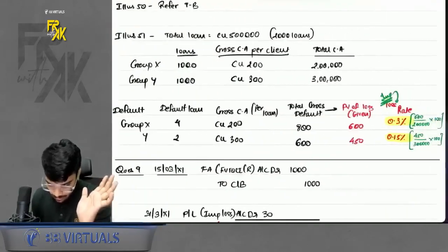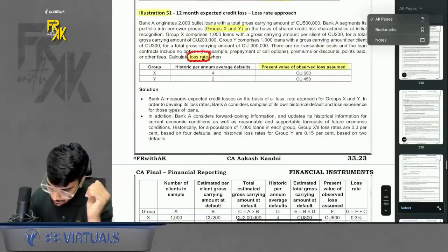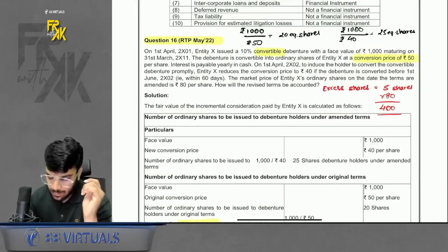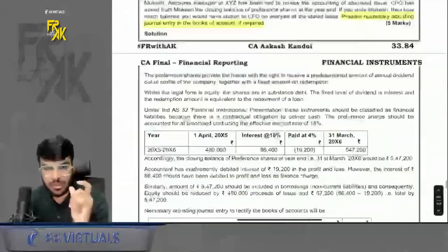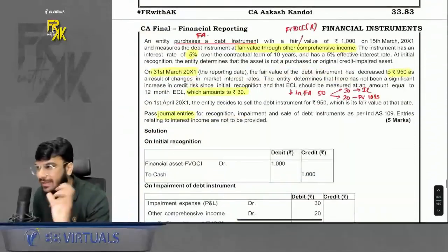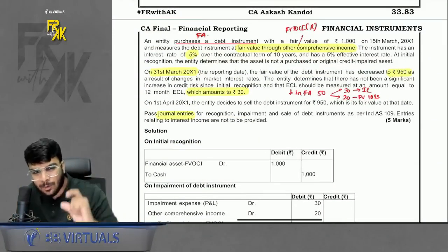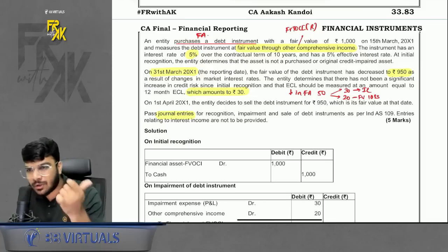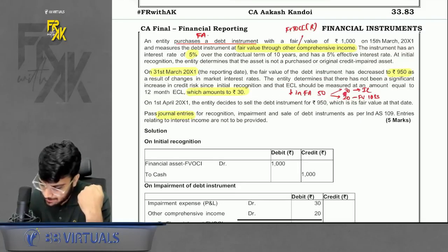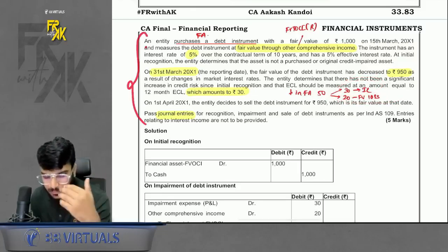Okay. And there was one question of MTP, RTP. That was also a very simple question. In that, do you remember I taught you how to calculate the bifurcation of loss? If you have a certain loss, but information is given that some loss is because of impairment and some loss was because of fair value loss, the impairment loss will get transferred to profit and loss, and the fair value loss gets transferred to OCI. Here it is given. There is a decrease of 50. So this much is transferred to impairment loss, and this much to fair value loss. Okay. But in this question, there are multiple things as well.